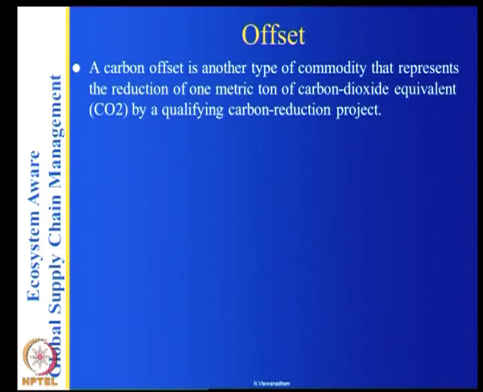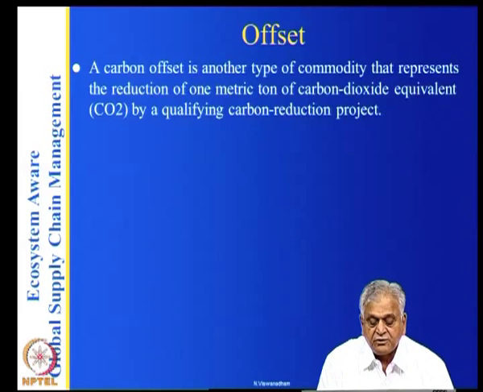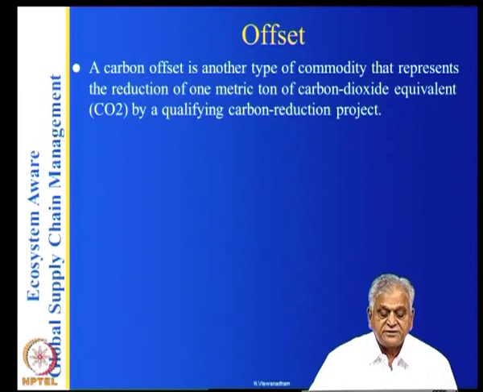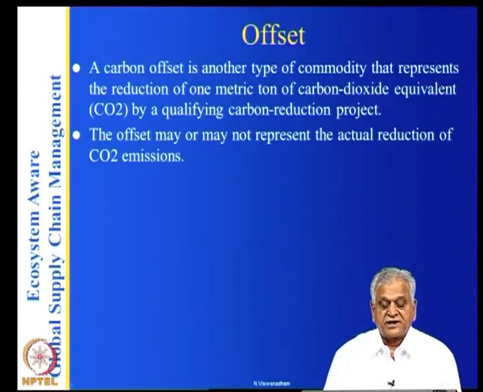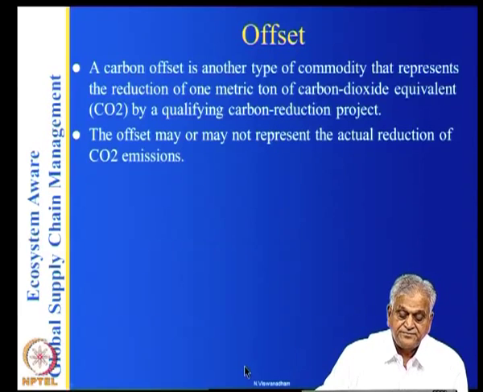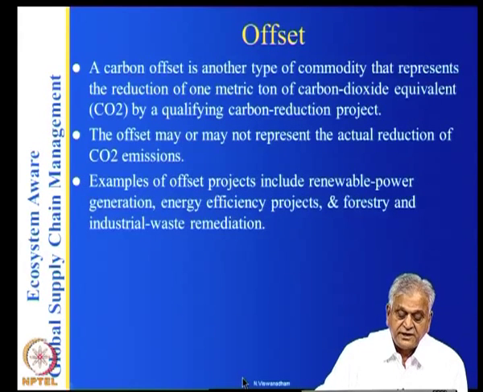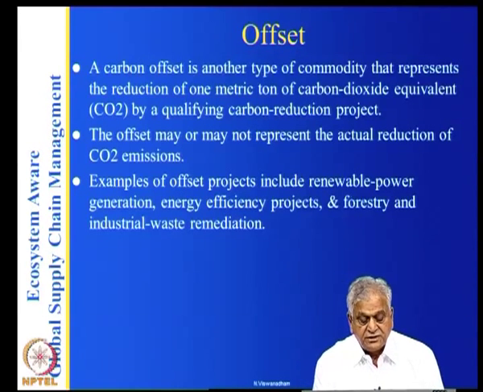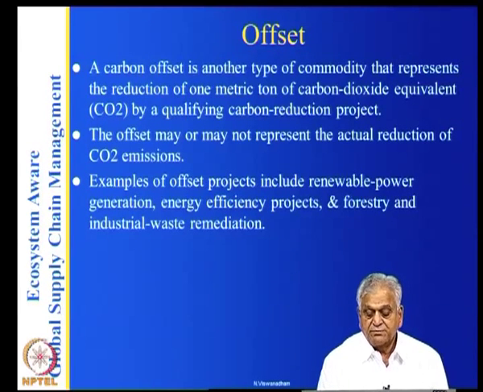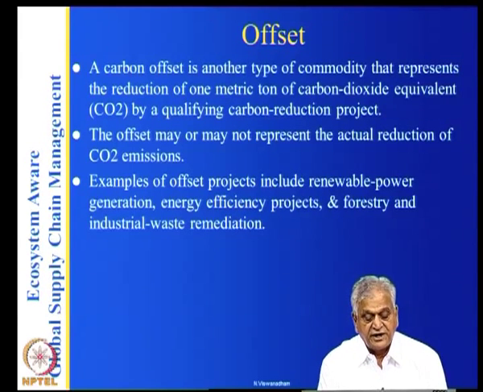A carbon offset is another type of commodity that represents the reduction of 1 metric ton of carbon dioxide equivalent by a qualifying carbon reduction project. So, the carbon offset may or may not represent the actual reduction of CO2 emissions. Examples of offset include renewable power generation, energy efficiency projects and forestry and industry waste remediation.